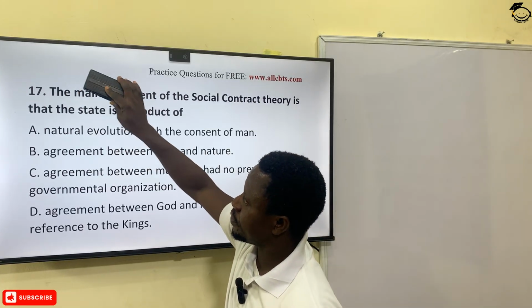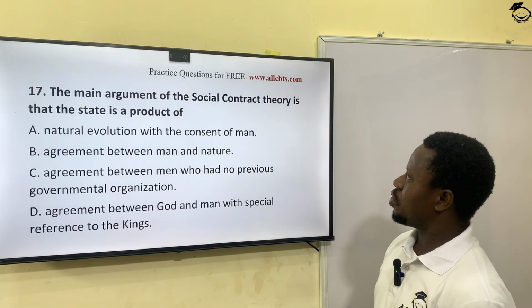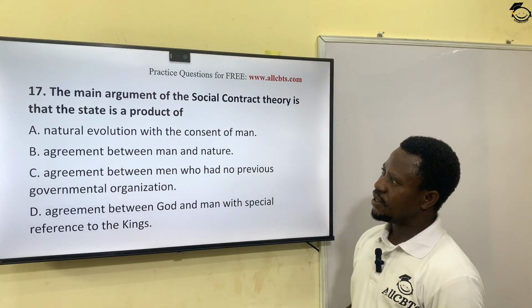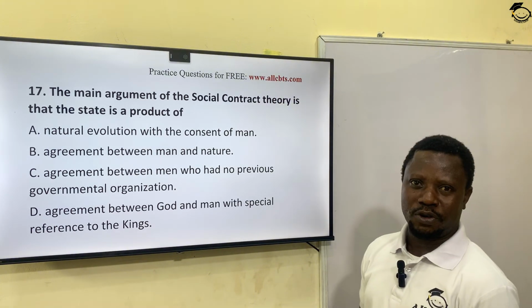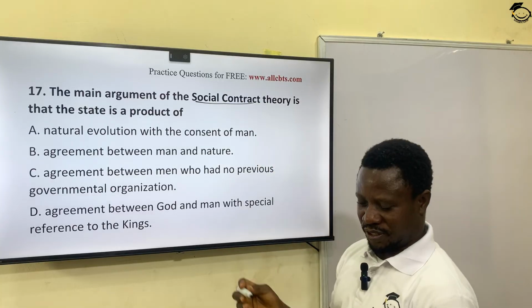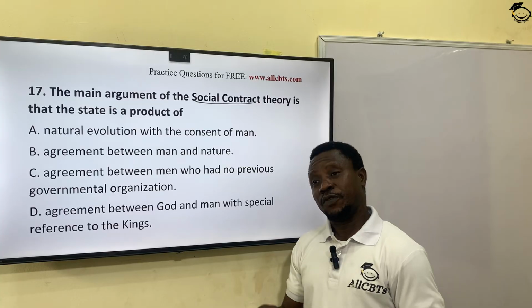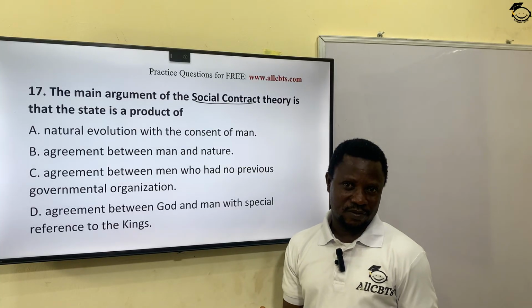We see the next question. The main argument of the social contract theory is that the state is a product of. If you remember or you have an understanding, social contract has to do with a time before the introduction of government. All right?